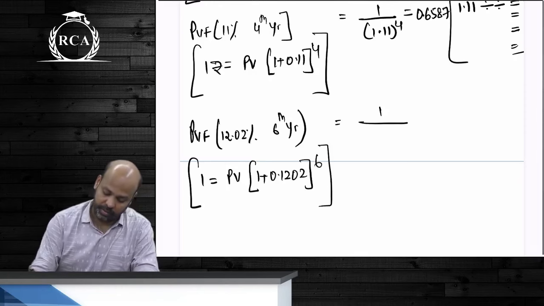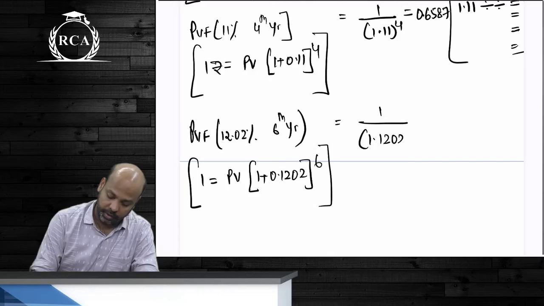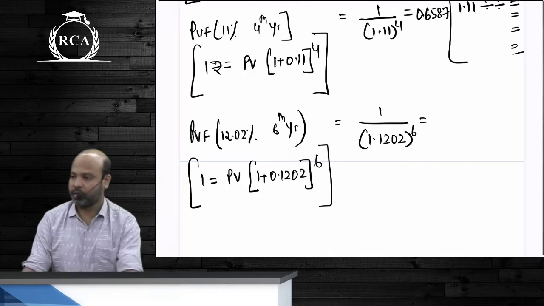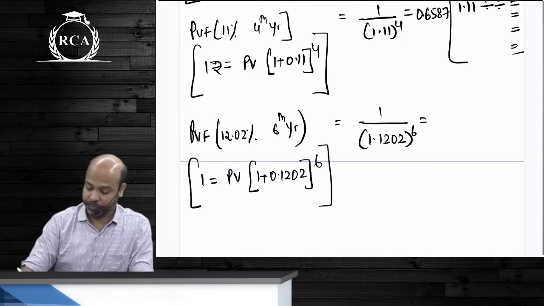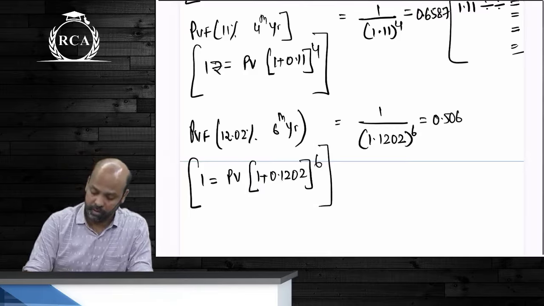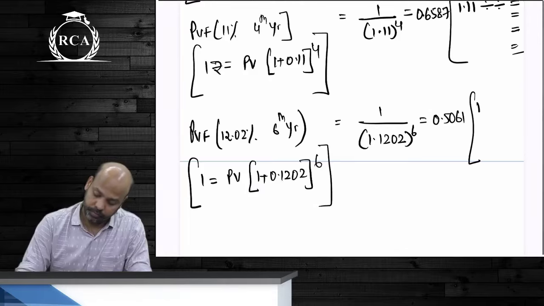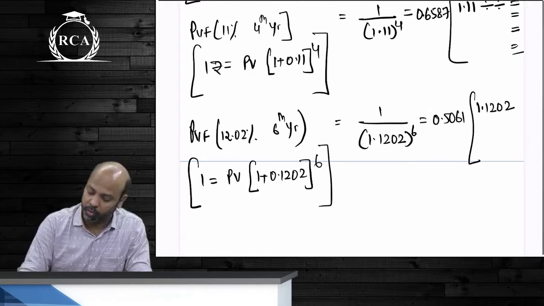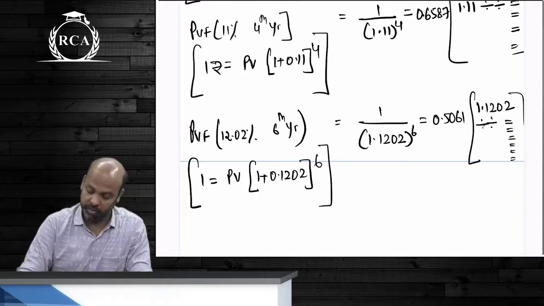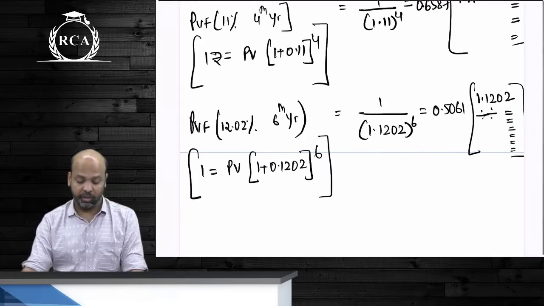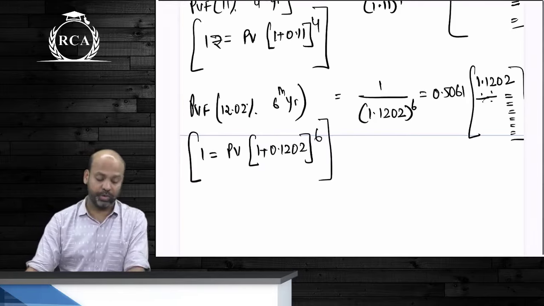So this beta will be equal to 1 divided by 1.1202 whole power 6. 50 round off करें वापस. So this will be 1.1202 divided by twice, press equal to 6 times. This will give us present value factor guys at 12.02% for the sixth year.